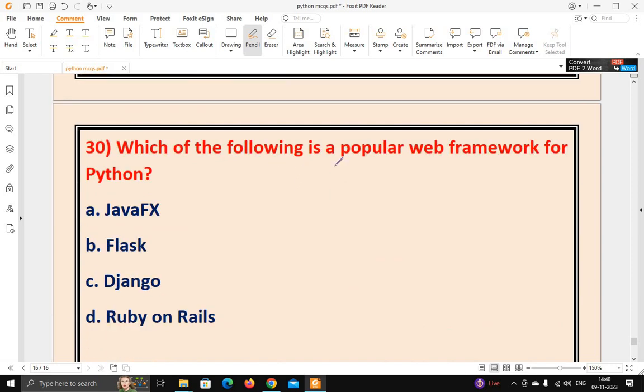Next question: which of the following is a popular web framework for Python? So options are JavaFX, Flask, Django, Ruby on Rails. The right answer, the popular web framework for Python, is option C. The Django framework is a very popular and powerful web framework of the Python language.